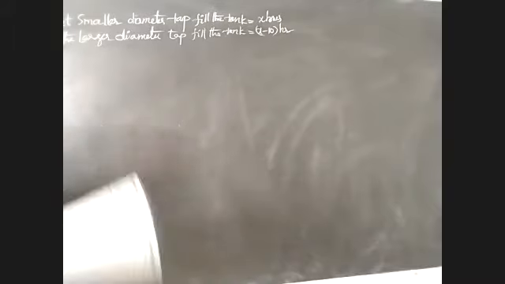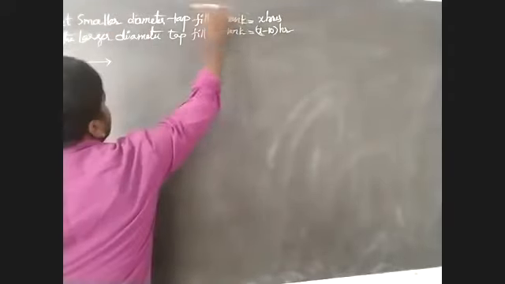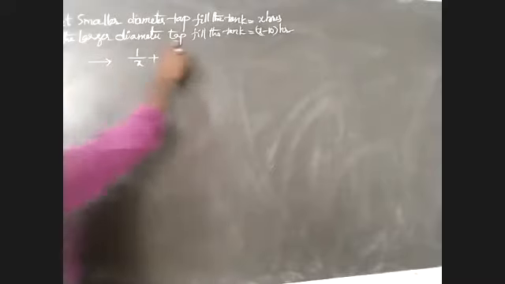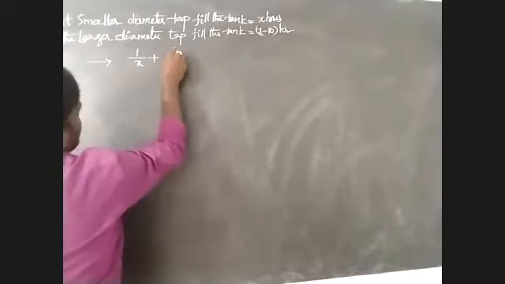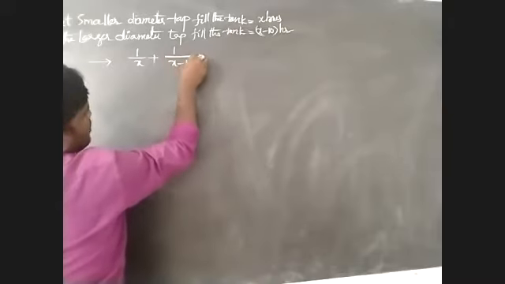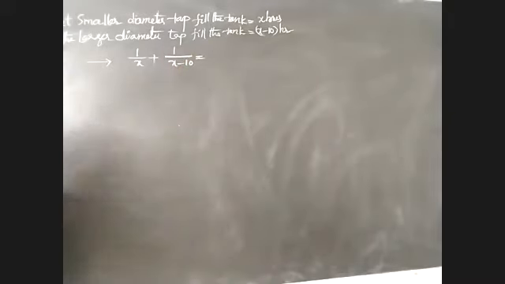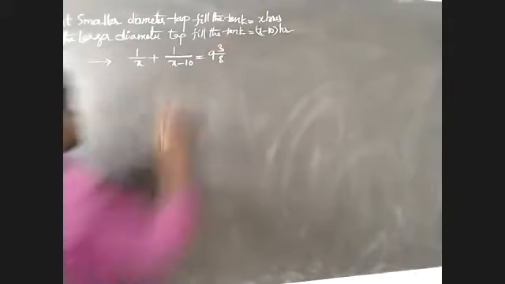But what is to be found in this problem? Here, for water, first I have to take the reciprocals. Both together fill the tank in 9 3/8 hours. That means the smaller diameter tap filling the tank in x hours is 1/x, plus the larger diameter tap filling the tank in x minus 10 hours is 1/(x minus 10). Both together fill the tank in 9 3/8 hours. This is what is given in the problem.